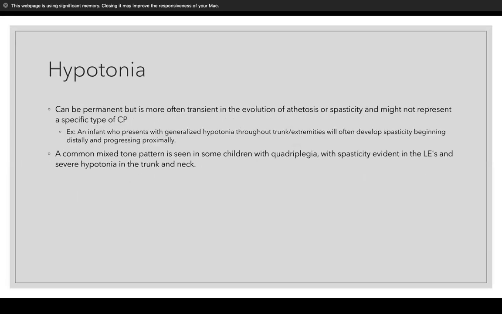So the last one is hypotonia. Hypotonia can be permanent, but is more often transient in the evolution of athetosis or spasticity and might not represent a specific type of CP. So infants who present with hypotonia throughout the trunk and extremities will often develop spasticity beginning distally and progressing proximally. A common mixed tone pattern is seen in some children with quadriplegia, with spasticity evident in the lower extremities and hypotonia in the trunk and the neck.